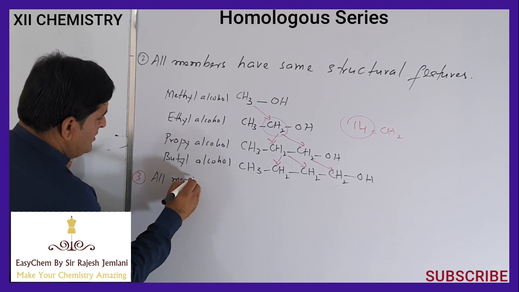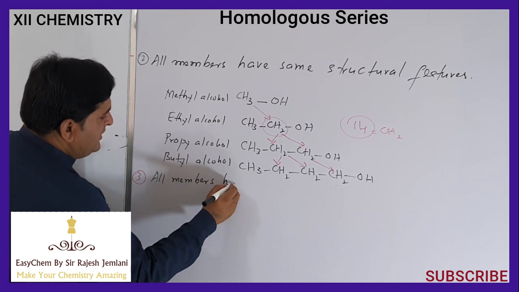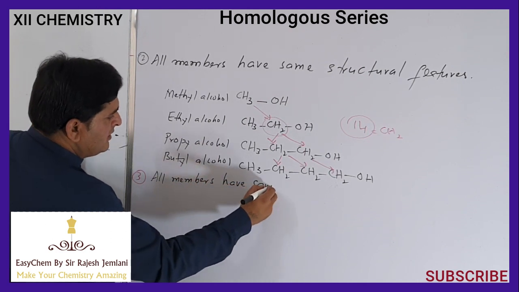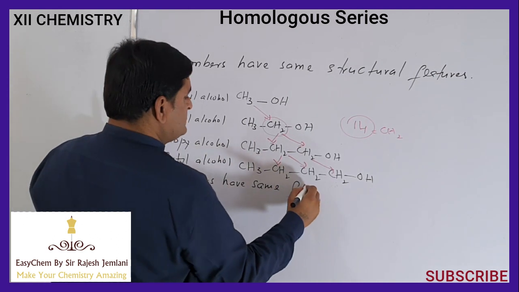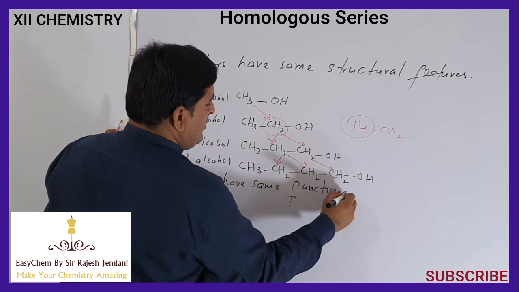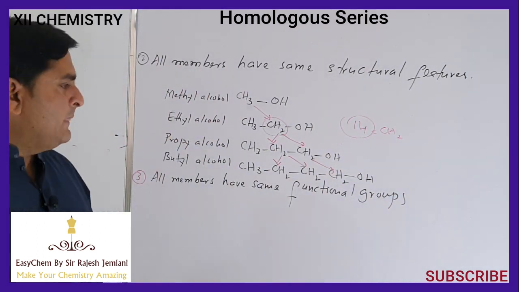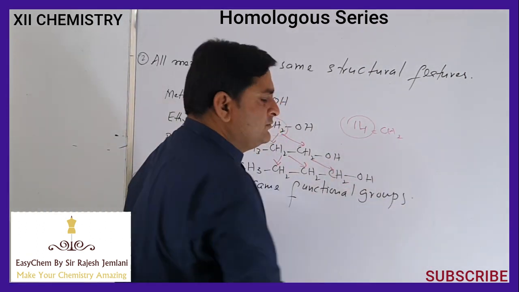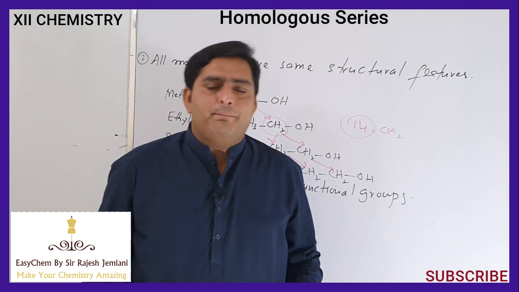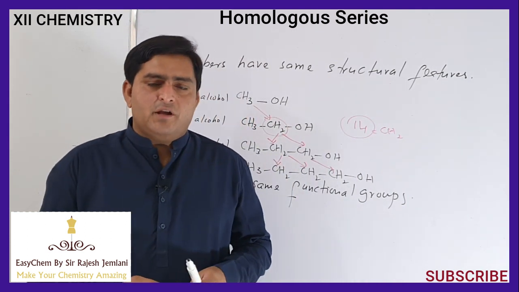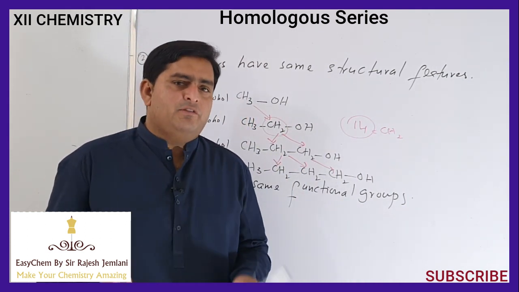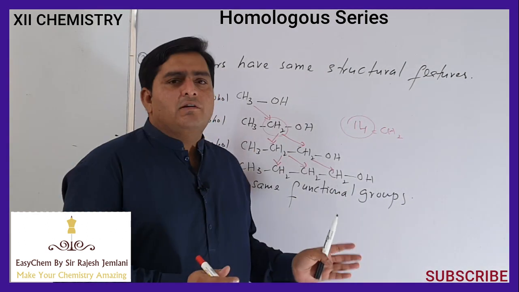All members have the same functional groups. Due to the same functional group, we know that the chemical properties of organic compounds depend upon the presence of the functional group.